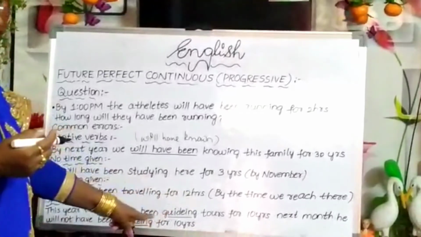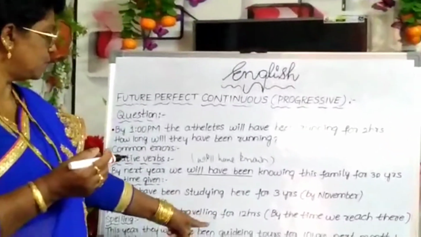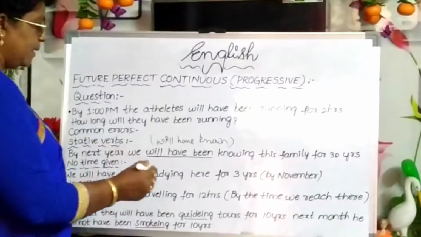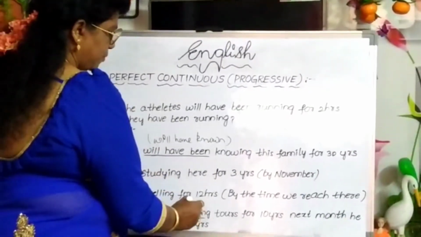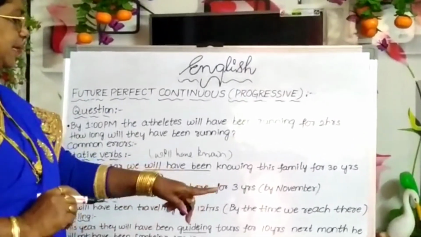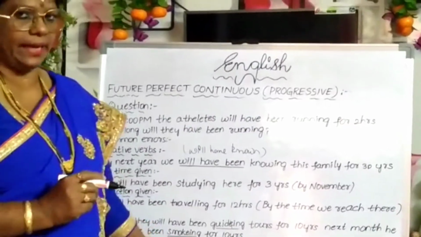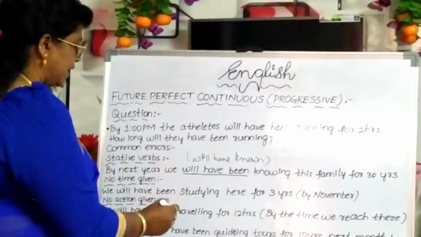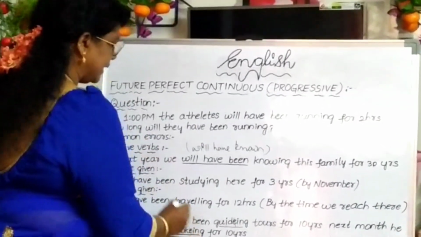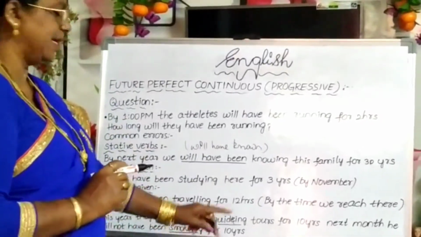Guideing is wrong, so we have to strike off the E: guiding tours for 10 years. Next month, he will not have been smoking. While using the ing form, what do we have to do? We have to strike off the E and make the ing form for tenses.